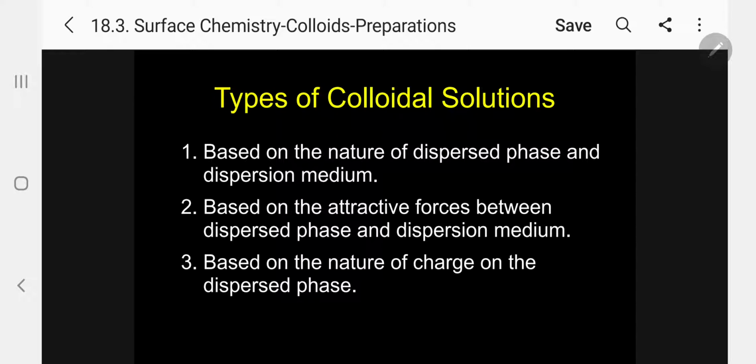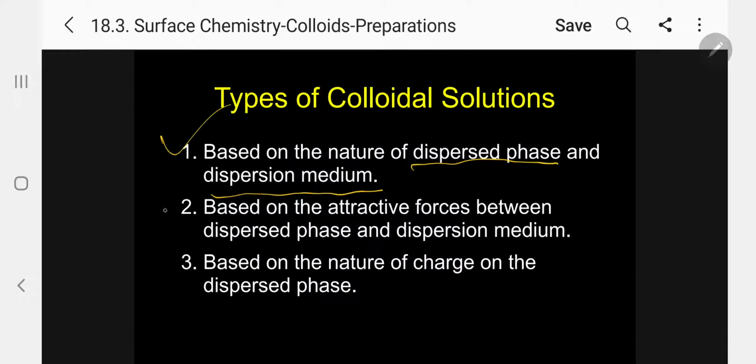Next, let me discuss types of colloidal solution. What are the types of colloidal solutions? All our books are giving only two mainly, but I am going to give nearly 6 types. Kindly follow because questions are there under IIT, even NEET. The first one, based on the nature of dispersed phase and dispersion medium, we can classify the colloidal solutions.